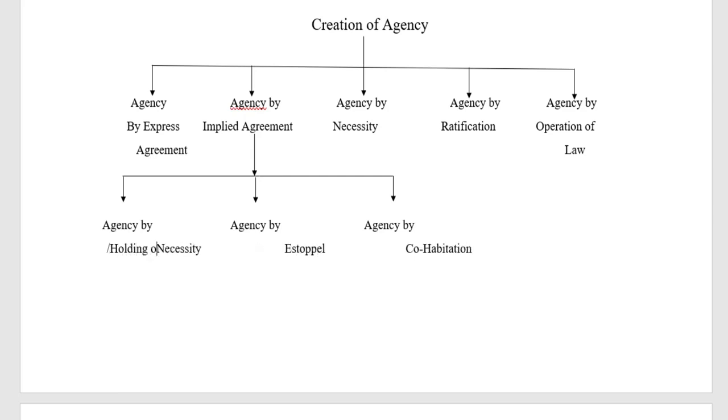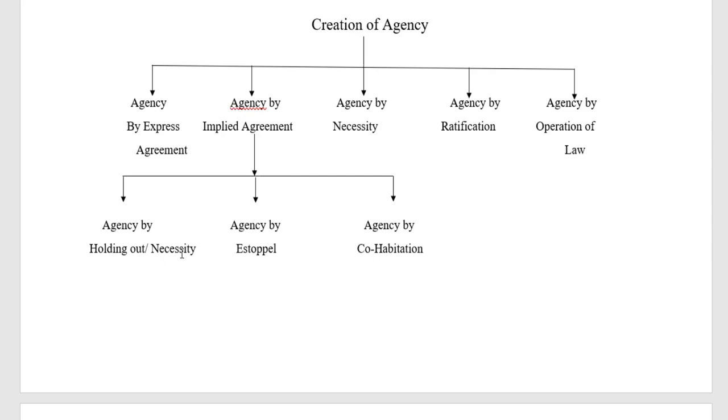So these are the things we can see with regard to implied agreement. Under agency by implied agreement, we can have agency by estoppel, agency by holding out, and in certain books they have included agency by necessity also.